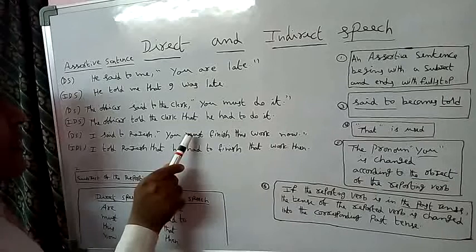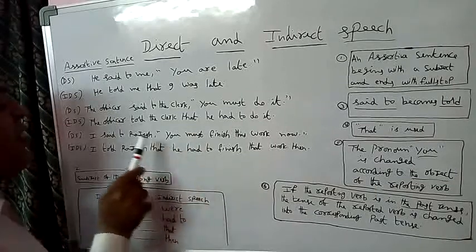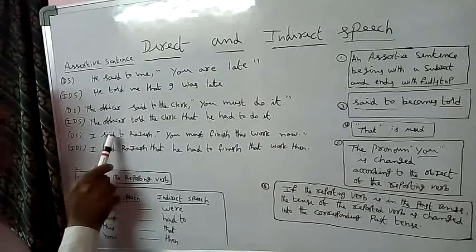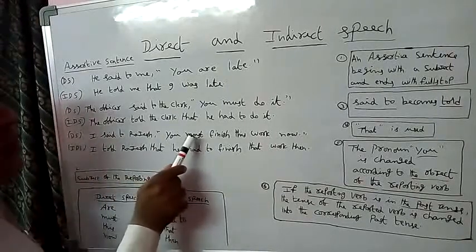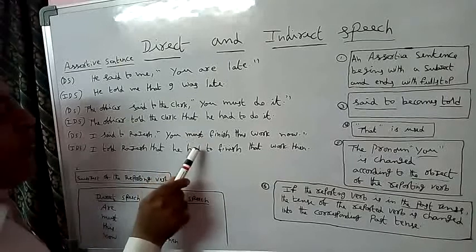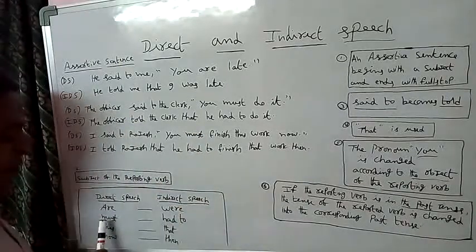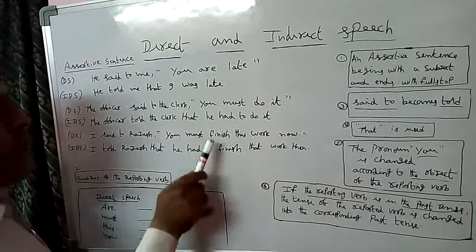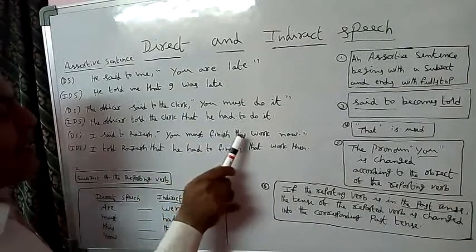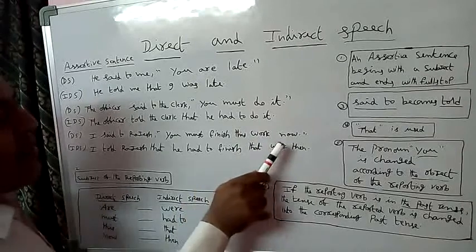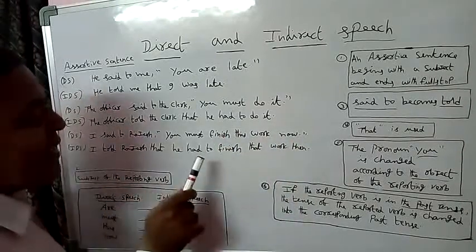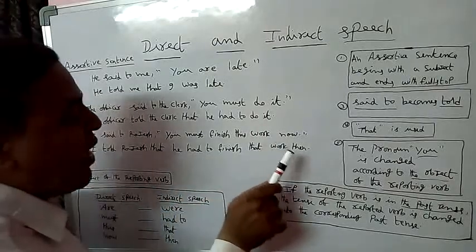Must becomes "had to". Here one more thing: the reporting verb "said to" is in past tense, so the tense of the reported verb is changed into past tense. So direct speech must, indirect speech had to. Finish. Direct speech this, indirect that. Work. Direct speech now, indirect then. I told Rajesh that he had to finish that work then.